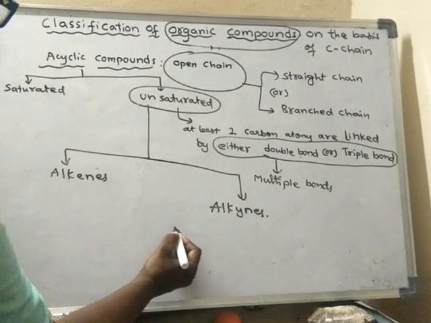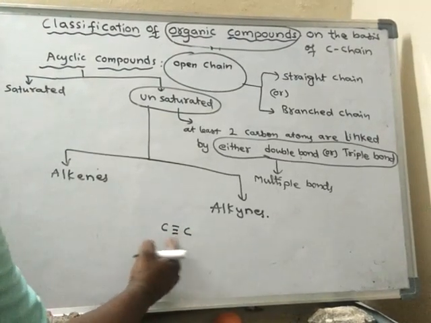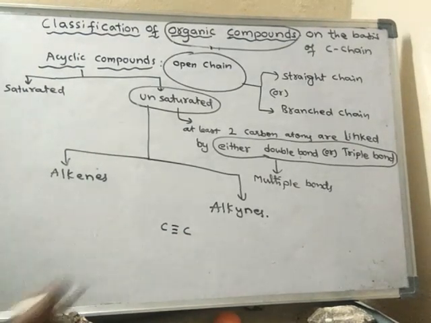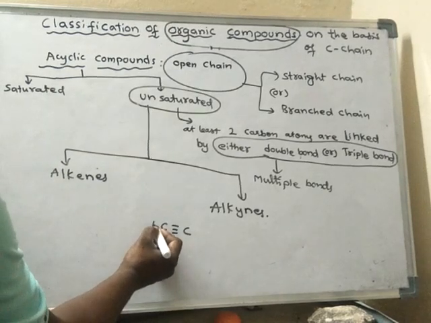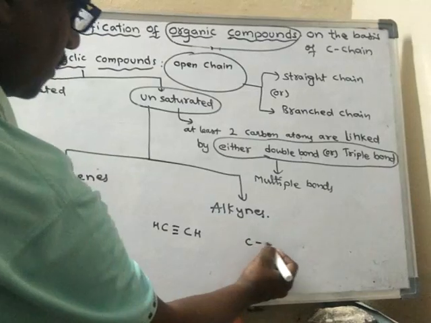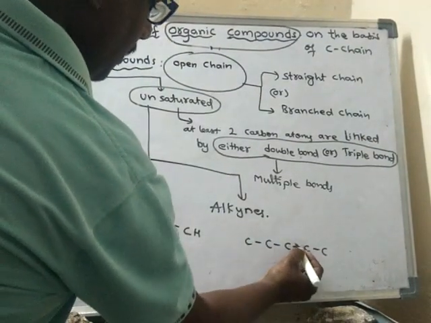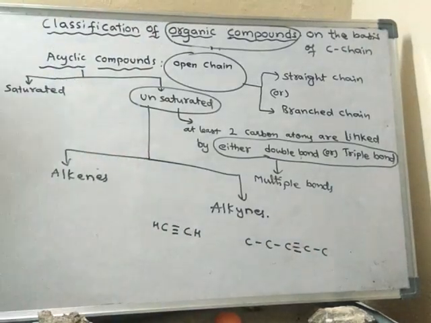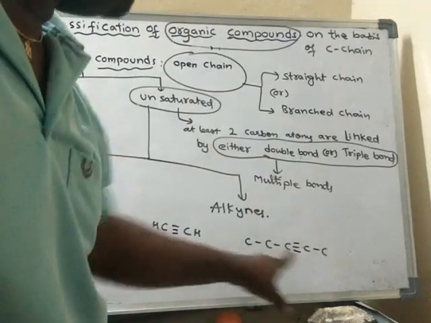Alkynes means there is a triple bond between any 2 carbon atoms. Suppose in a length of carbon chain, somewhere between any two carbon atoms there is a triple bond, then this compound is said to be an alkyne.